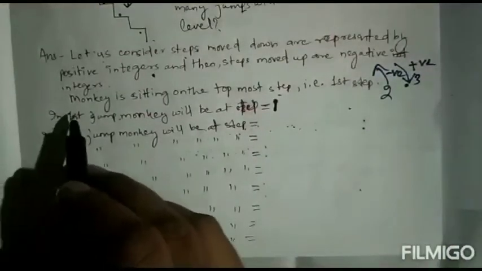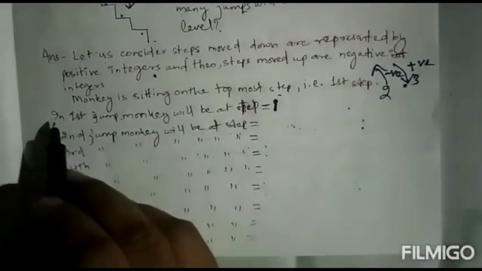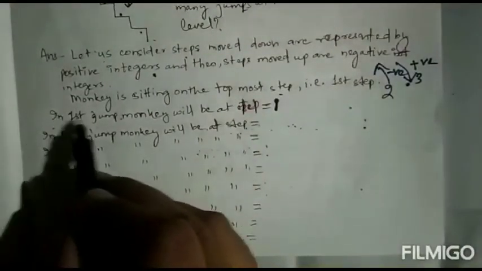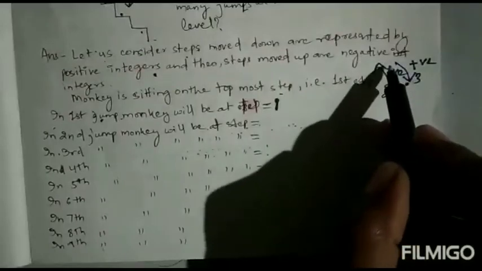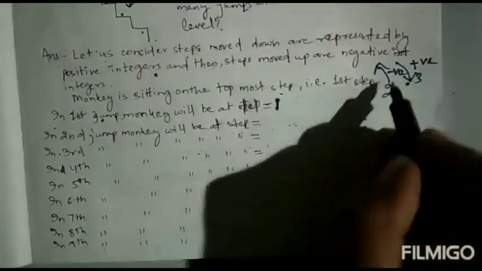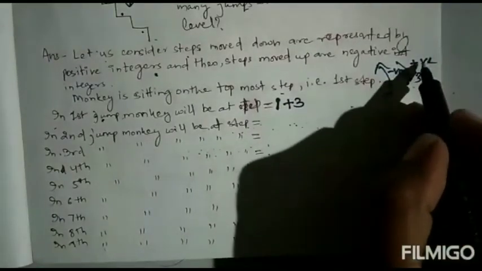Now the monkey is sitting on the topmost step, that is the first step. In the first jump it goes 3 steps down, so plus 3. Down means positive.